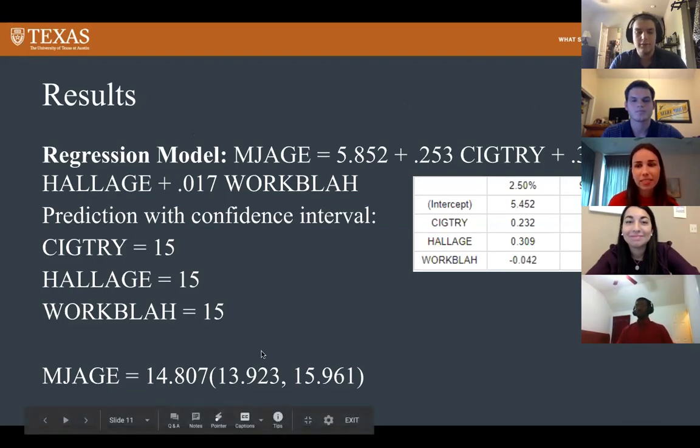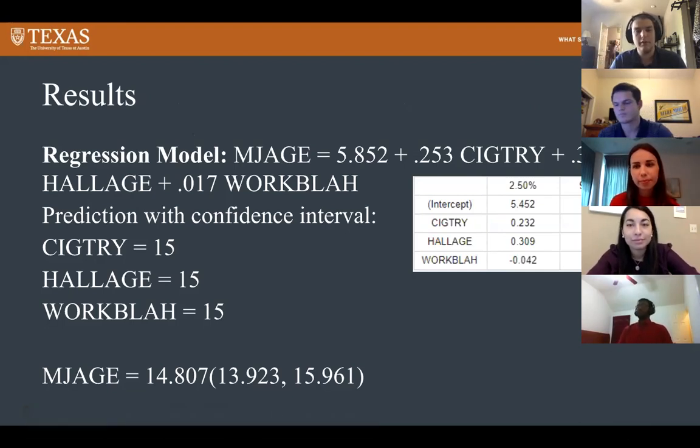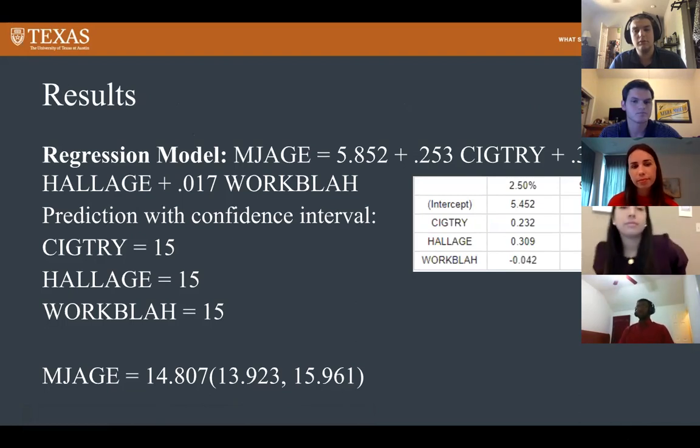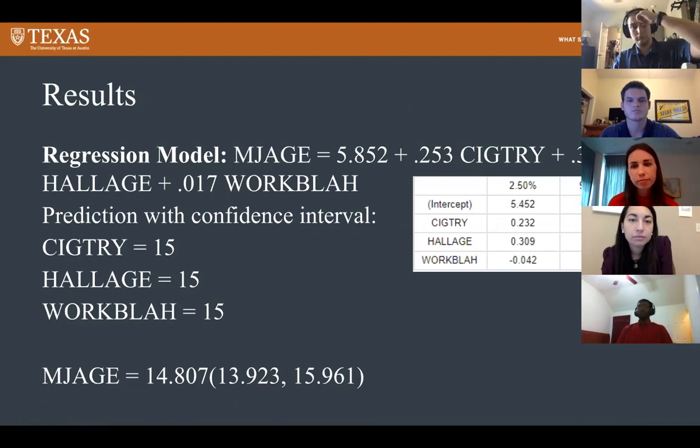Our final regression model, for the age of first marijuana use, was 5.852 as the intercept, which had a confidence interval of 5.4 to 6.25, plus 0.253 times the age of first cigarette use, plus 0.327 times the first hallucinogen use, plus 0.017 times days skipped work in the last 30 days. The coefficients for both the cigarette use and hallucinogen use were within a range of 0.05 at max, so we determined that it was not a huge range of difference. For days skipped work, it was also a similar range.